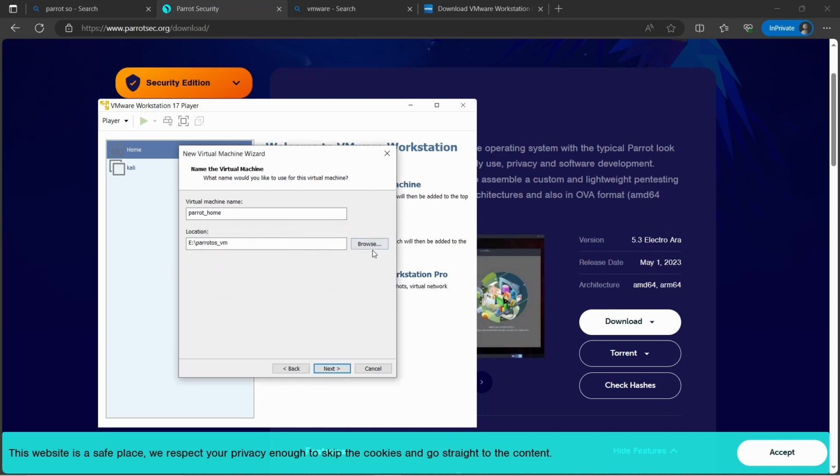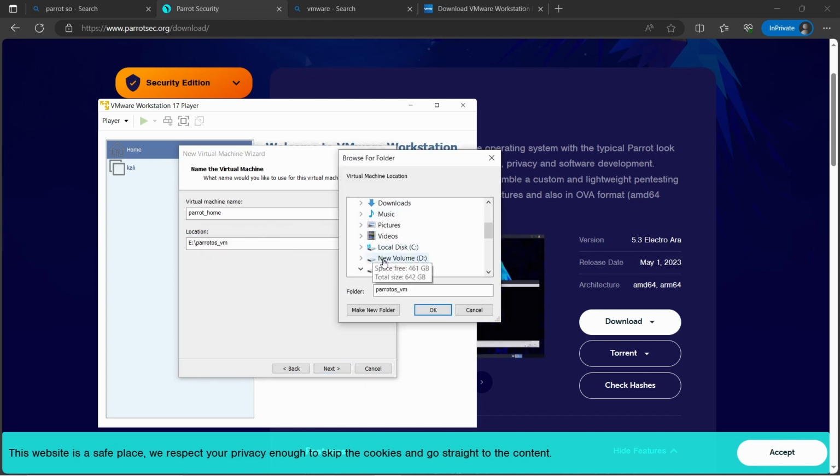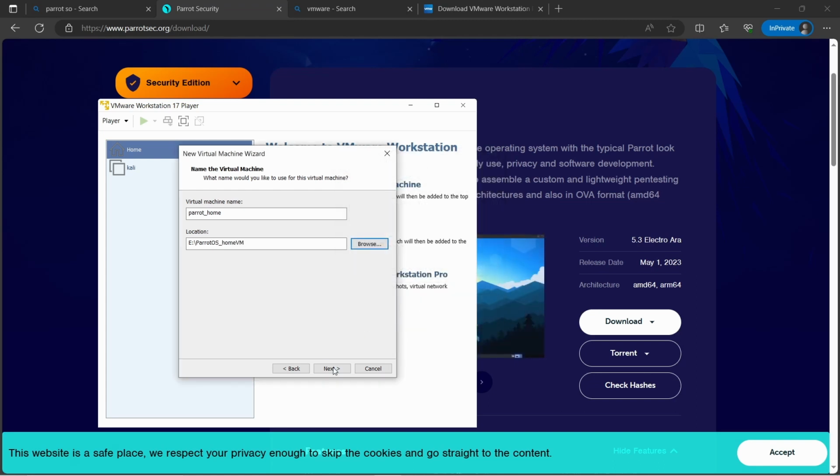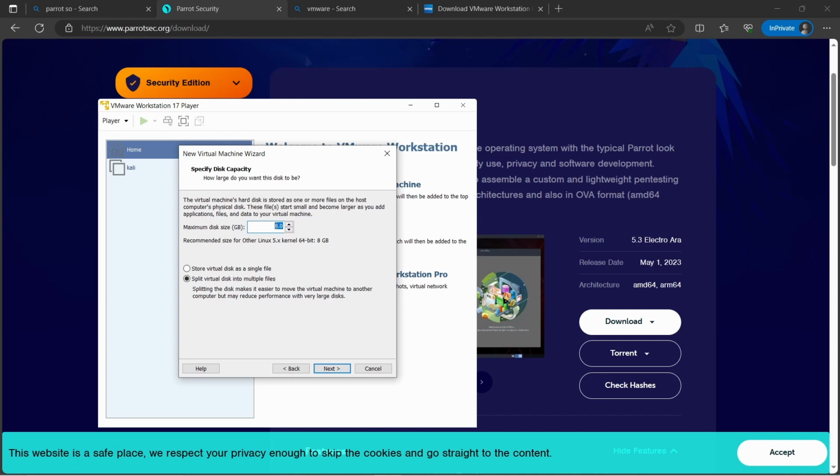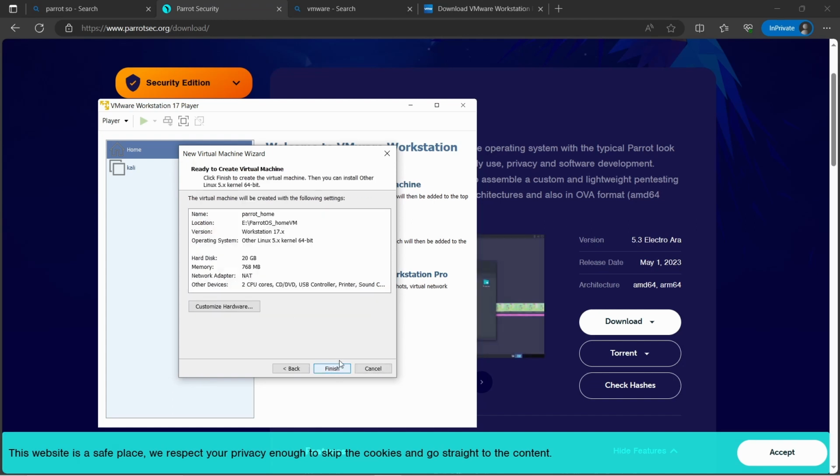Another path. I think it's asking for another path. Let's create a new folder here which says Parrot OS home, then VM. It is a long name, I know. Click on next. Here try to give 20 GB of memory. It is lightweight, so it will work.